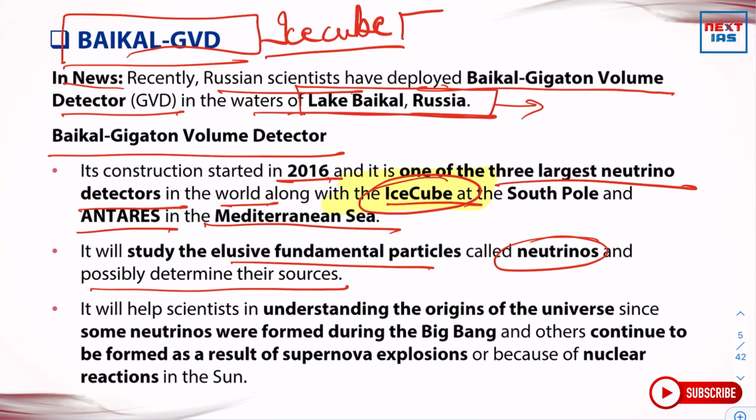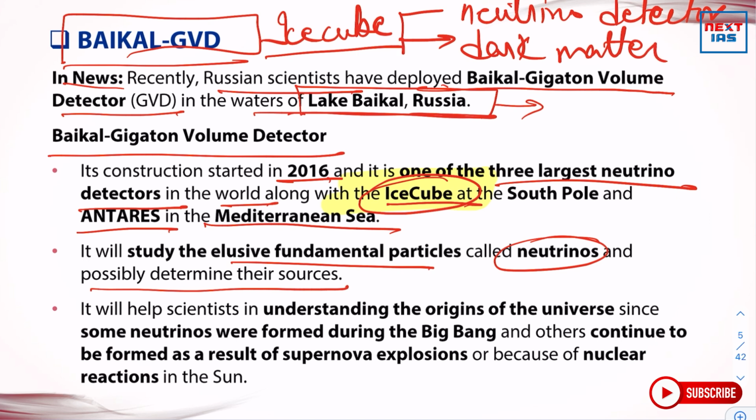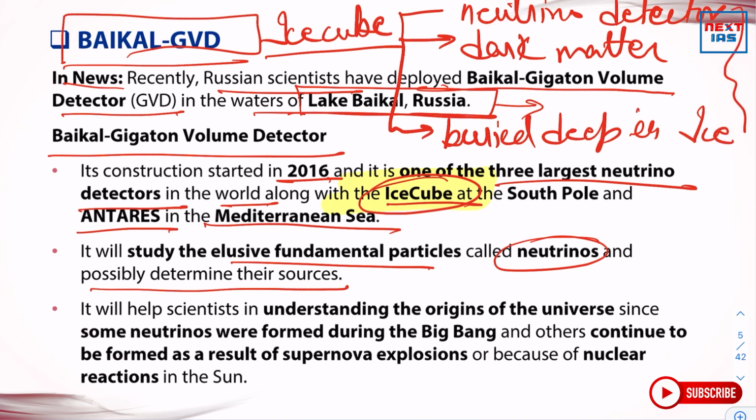It asked whether it is the largest neutrino detector, then whether this powerful telescope would search for dark matter, and thirdly it gave the statement that it is buried deep in ice, and all these three statements were correct as it was in the news at that point of time.